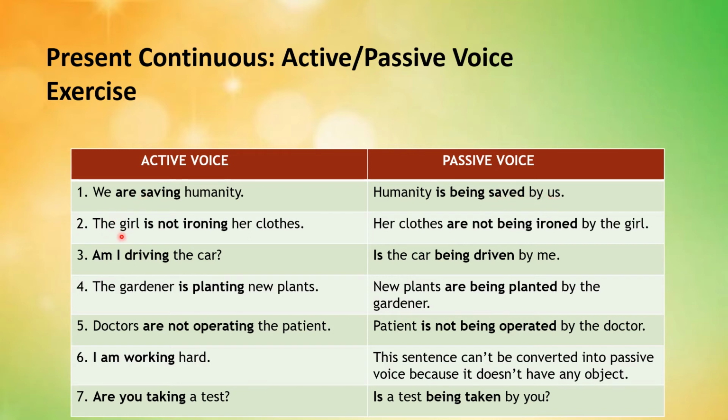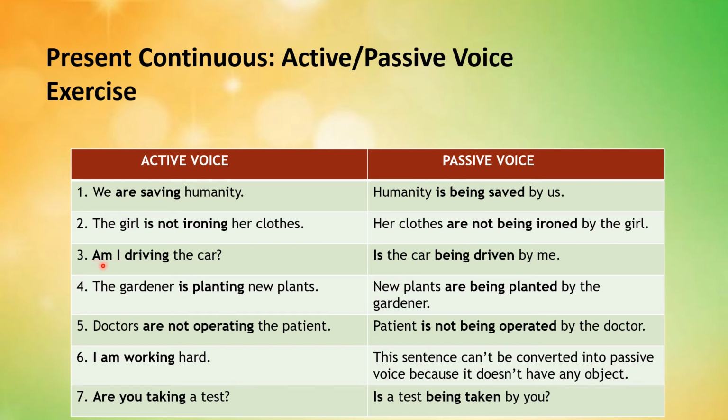Number 2, the girl is not ironing her clothes. Her clothes here is the object. It will be written in the start of the sentence of your passive voice. So you will say her clothes are, because clothes are a plural noun. So you will say her clothes are not being ironed by the girl.